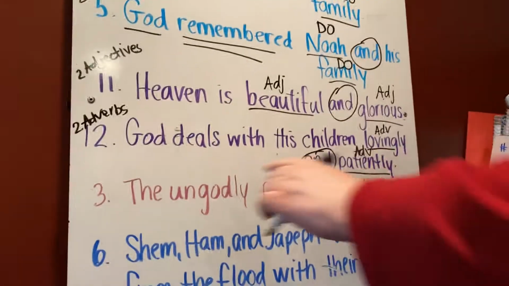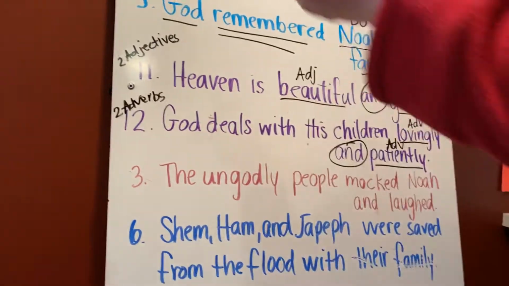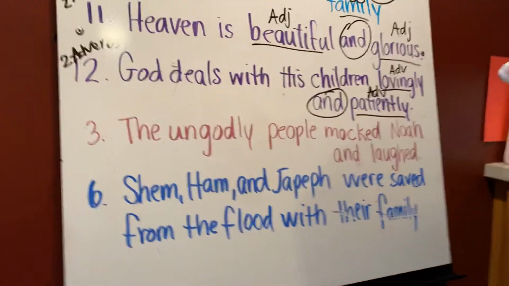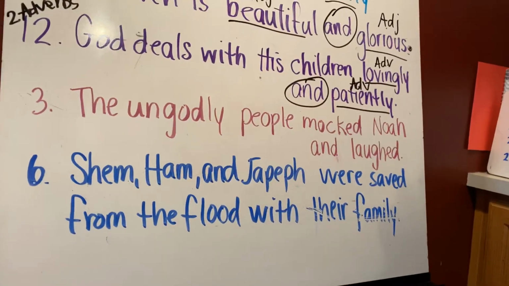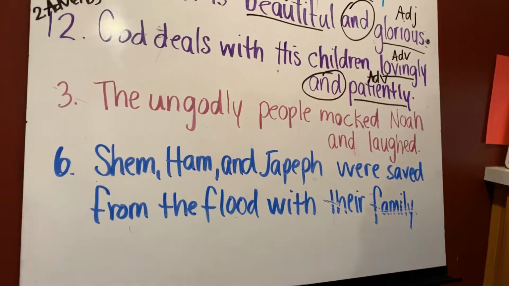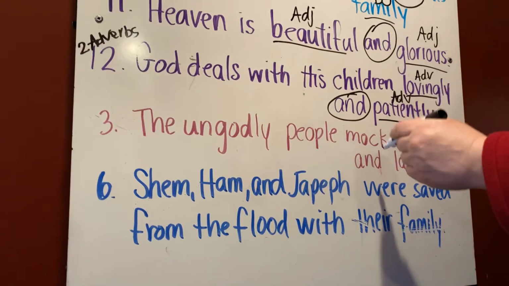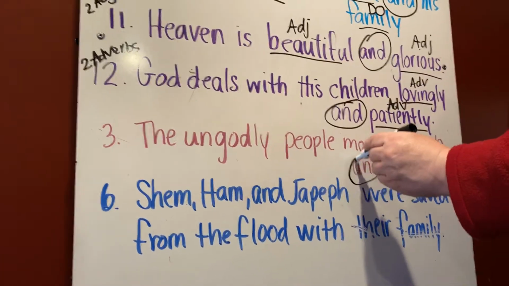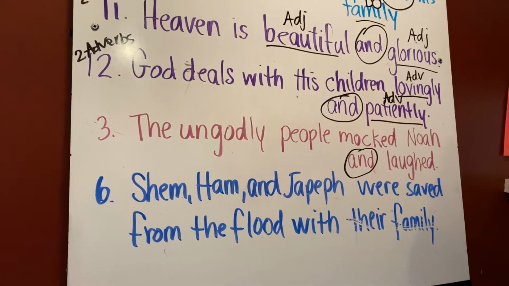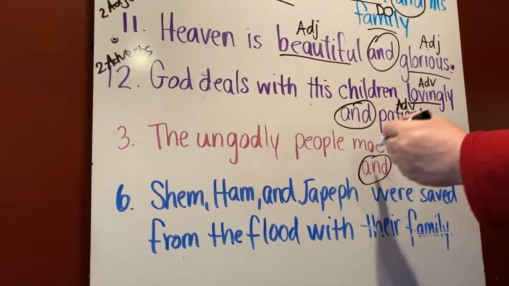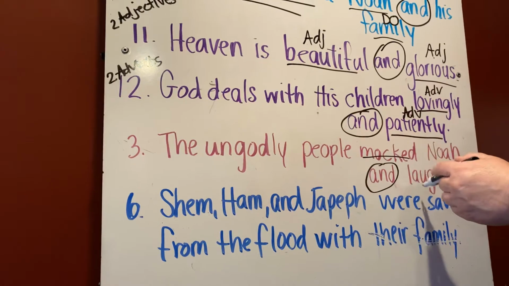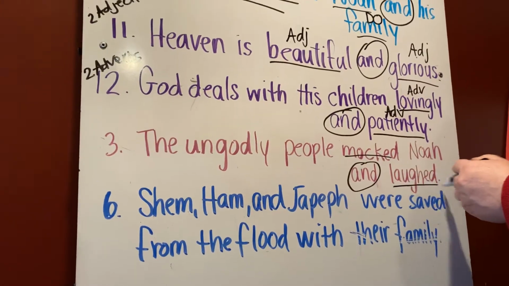Okay. Now this is number 3. So go back up onto your worksheet. Number 3. The ungodly people mocked Noah and laughed. Okay, what's our joining word? Our joining word is and. What is it joining? It's joining mocked. Sorry, I didn't mean to cross that out. And laughed.